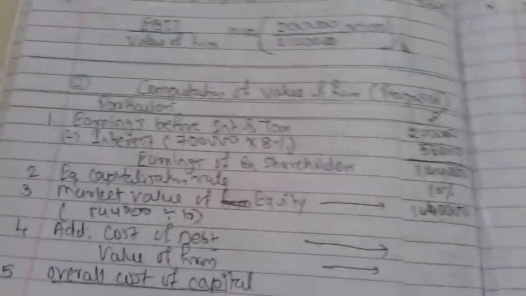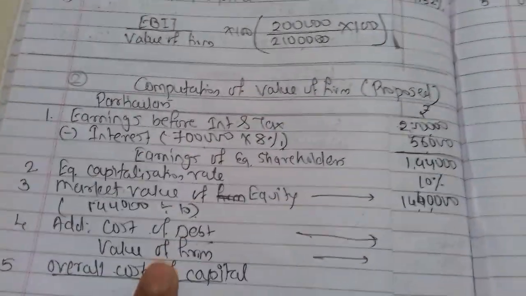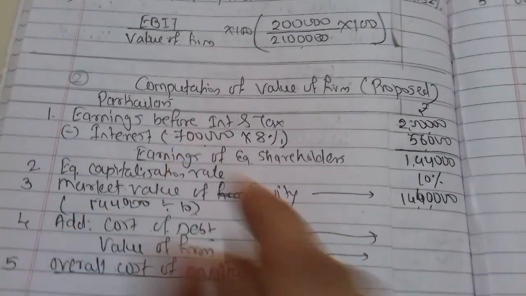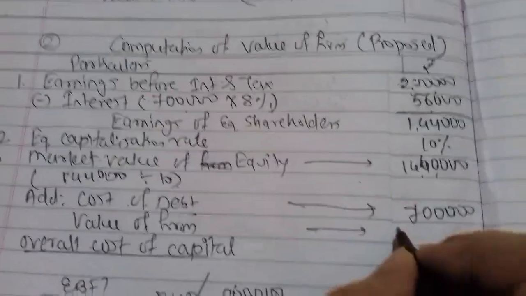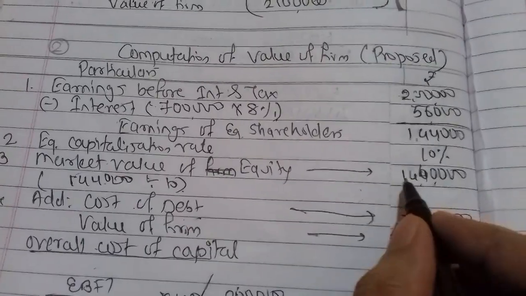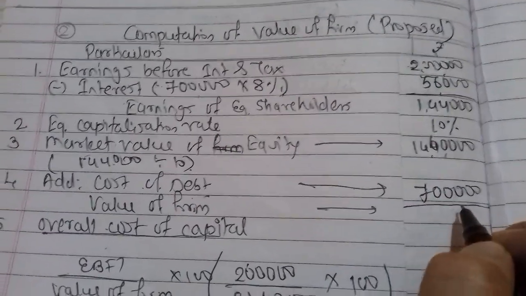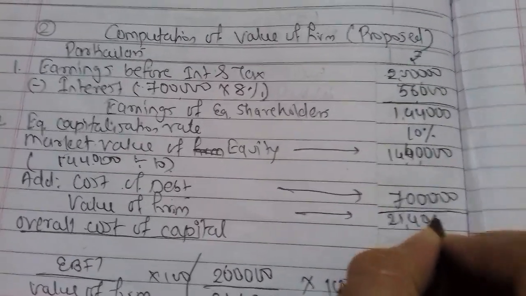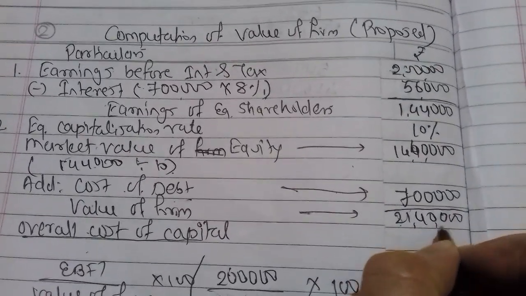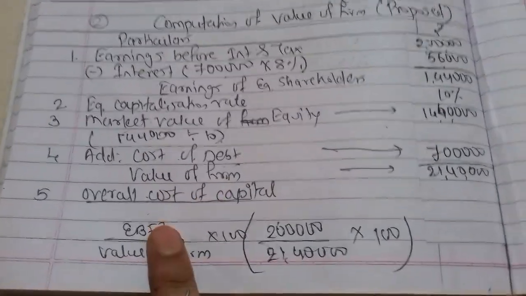Next we have to add cost of debt. In this proposal we have 7 lakhs as debentures, so we'll add 7 lakhs over here. 14,40,000 plus 7 lakhs will be 21,40,000.